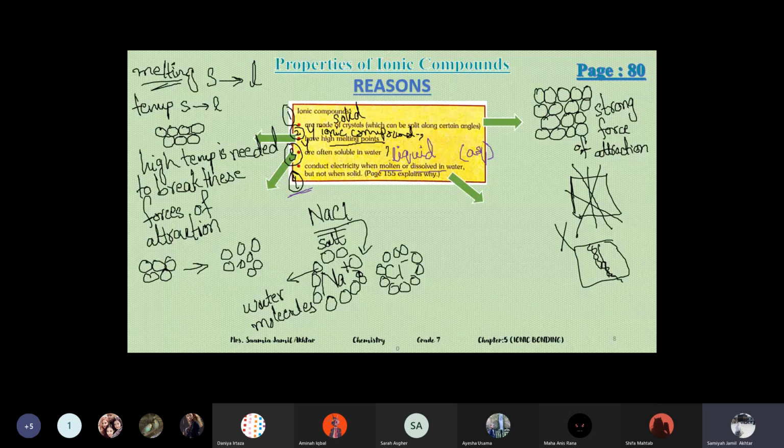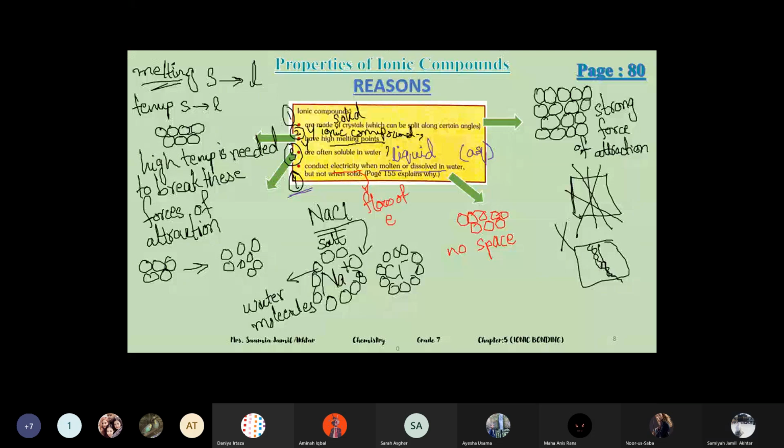Conducts electricity when molten or aqueous. So ionic compounds can conduct electricity when in liquid form or aqueous form, but not in the solid form. Because in the solid form, the particles are regularly arranged. They have no spaces between them. In solid there is no space for the electrons to flow, because electricity means the flow of electrons.